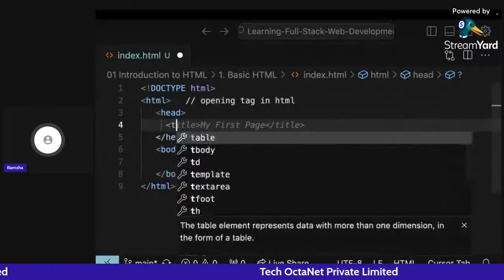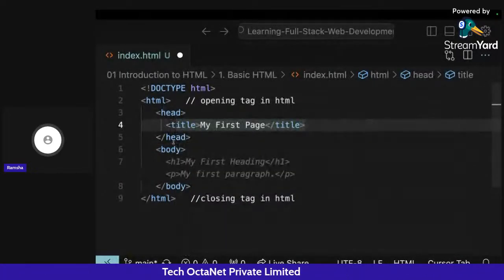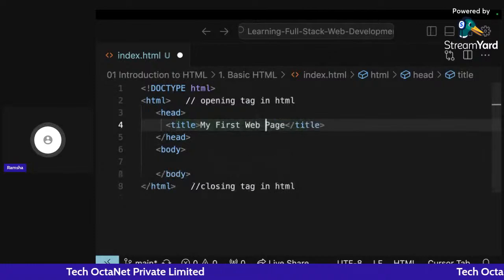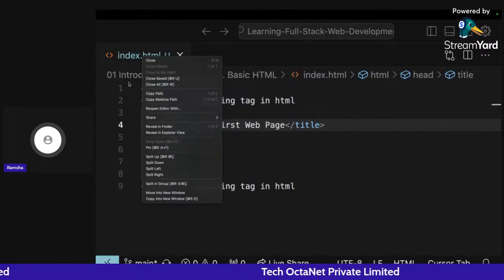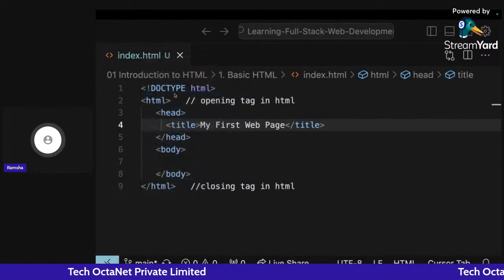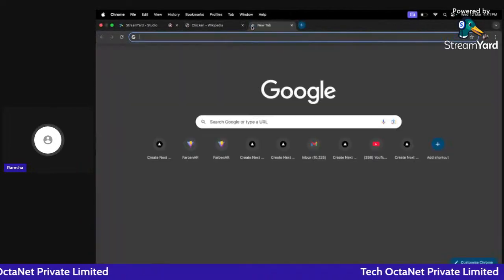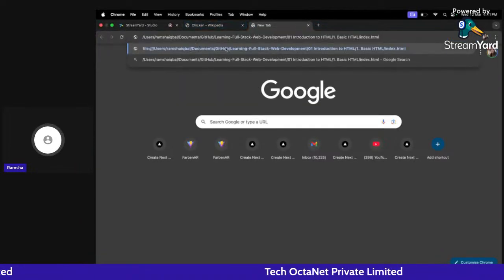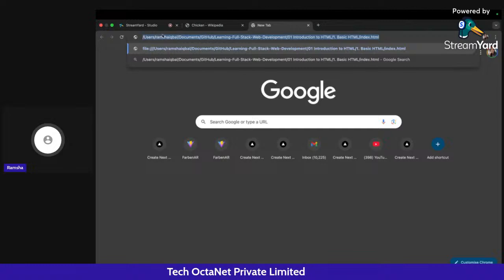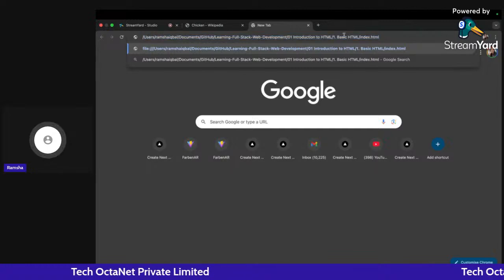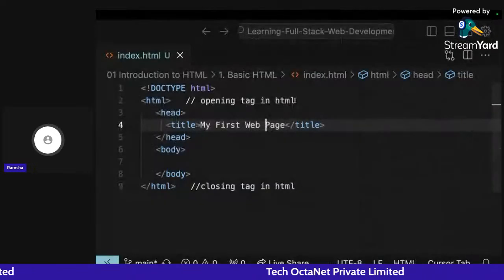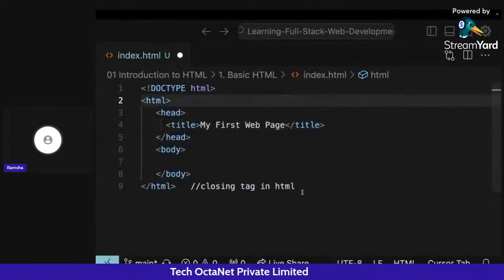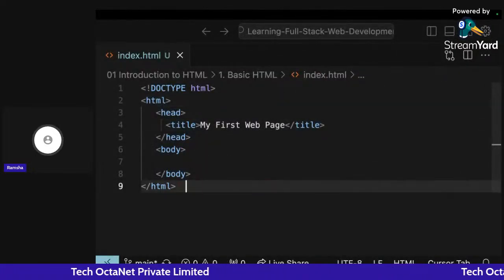I can change the title here, and I can write here, this is my first web page, for example, and let me just open this. If I right click on my laptop and I just copy the path of this particular file, my index.html file, I go back and I paste this here. So you can see this is the path of my file only. I have pasted that here in the Chrome browser, and if I click OK, let me just remove the comments from here for now, because they are also getting displayed here.